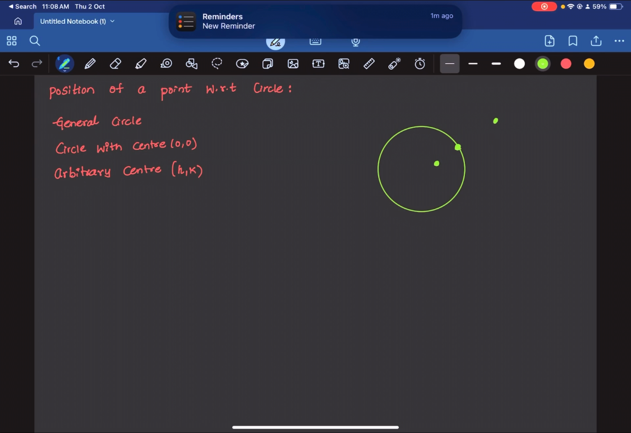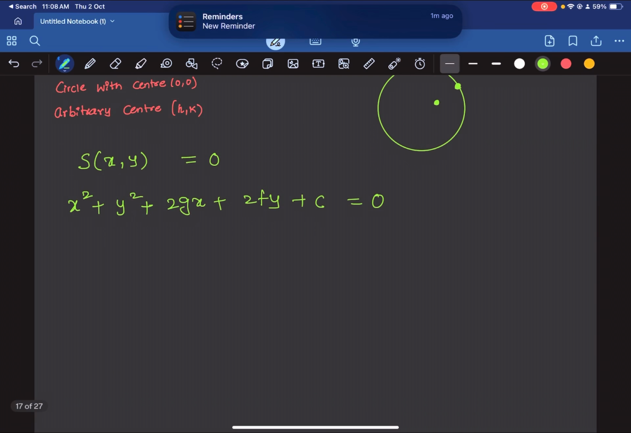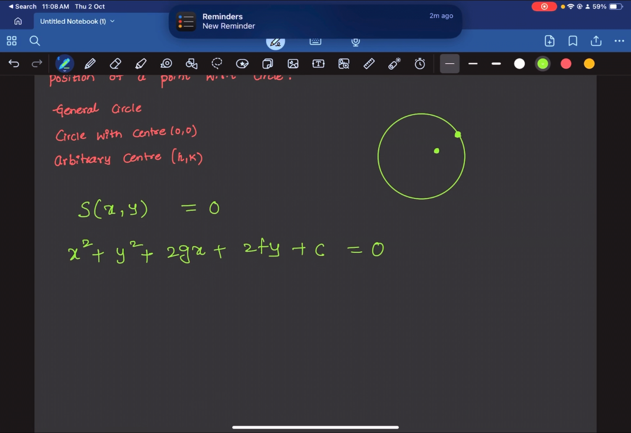So let us try this. Let us say the equation of the circle, S of x comma y is equal to 0. So let's say this is the equation of the circle and S of x comma y is simply x square plus y square plus 2gx plus 2fy plus c is equal to 0. Now a point is given to you and you have to verify whether this point lies inside the circle, outside the circle or on the circle. So let us say that point is x1 y1.